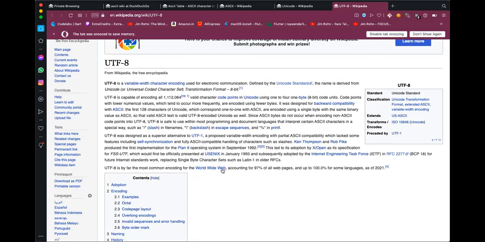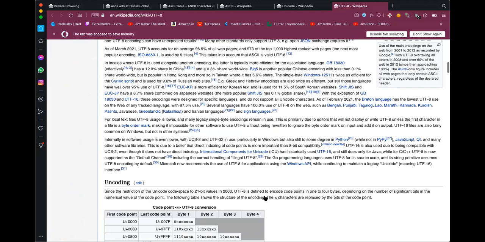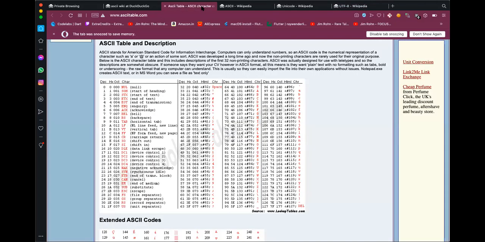UTF-8 is the most common encoding. 97% of all web pages use UTF-8 these days. Okay, so in JavaScript, because JavaScript is an old language, it came in 1995, this string dot charCodeAt is giving a numerical value, which is the ASCII value.